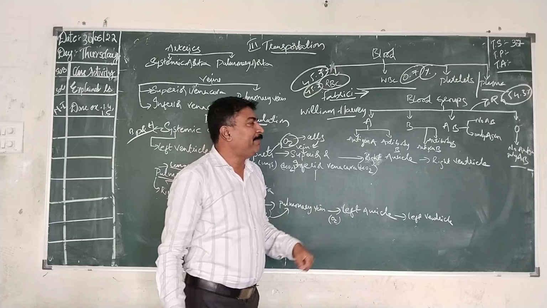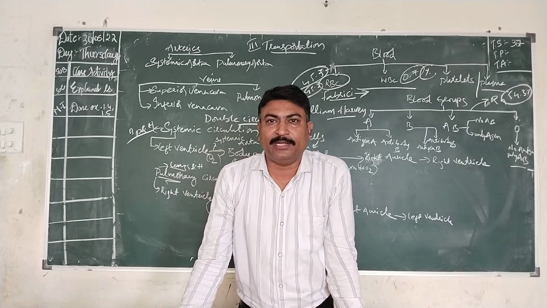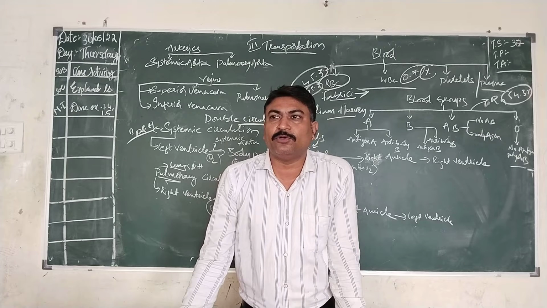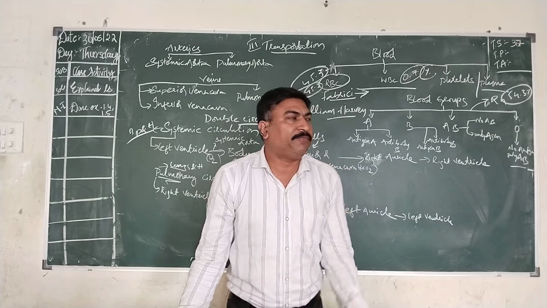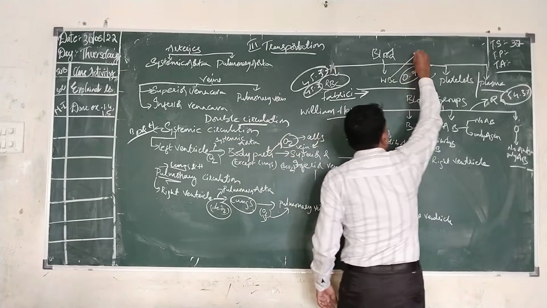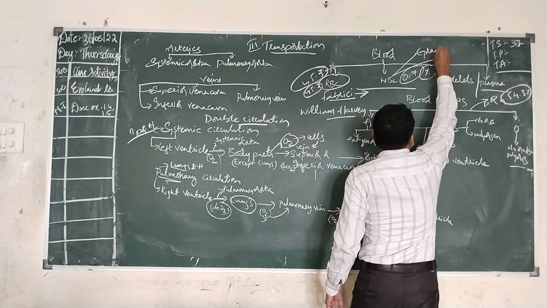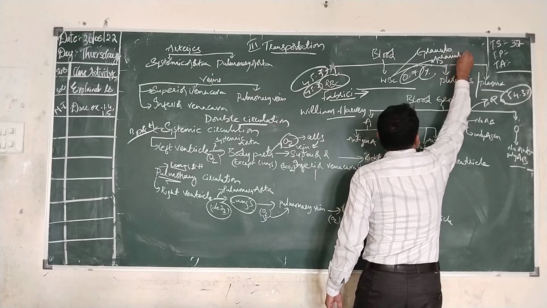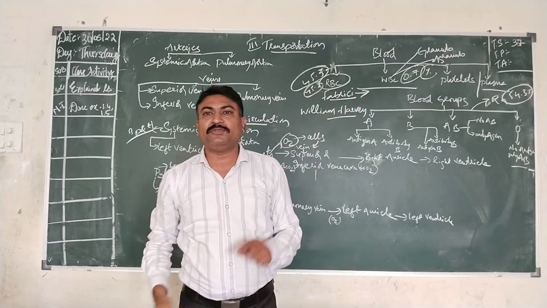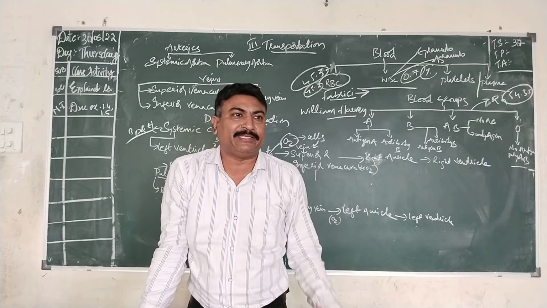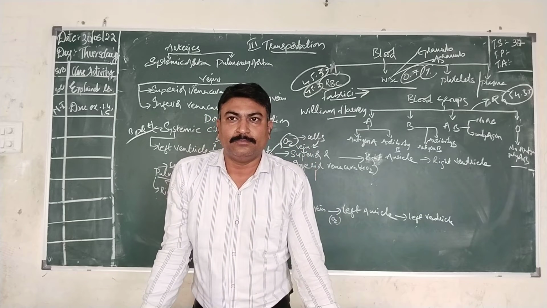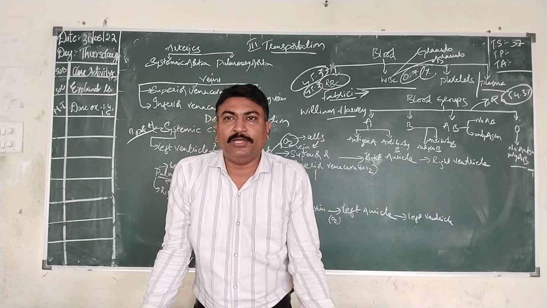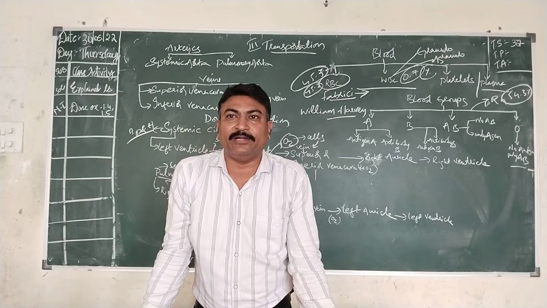And white blood cells, by name, denote that they are white in color. They are considered to be the microscopic policemen of our body. There are 2 types: granulocytes and agranulocytes. Granulocytes are those which consist of small granule-like particles inside the cell or cytoplasm, and those which do not have granules in their cytoplasm are called agranulocytes.